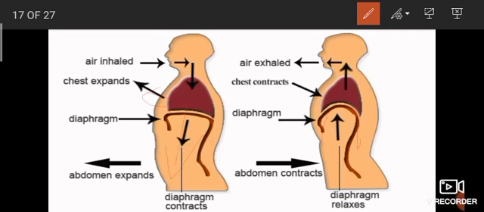Okay, during exhalation. Try this. If you observe this, we can identify that during inhalation the ribs expand and our stomachs expand. During exhalation, our stomachs and our ribs become normal. Okay.